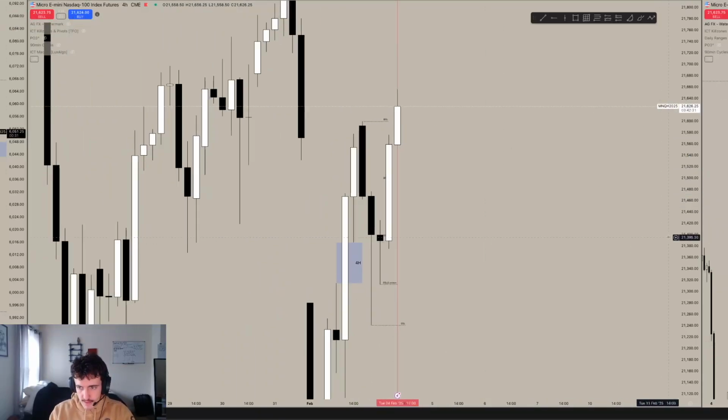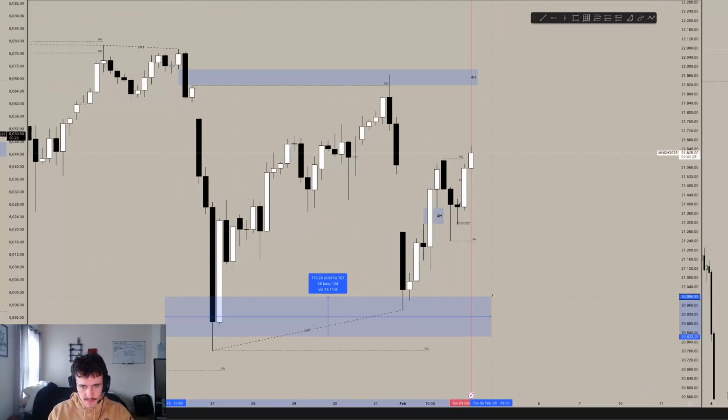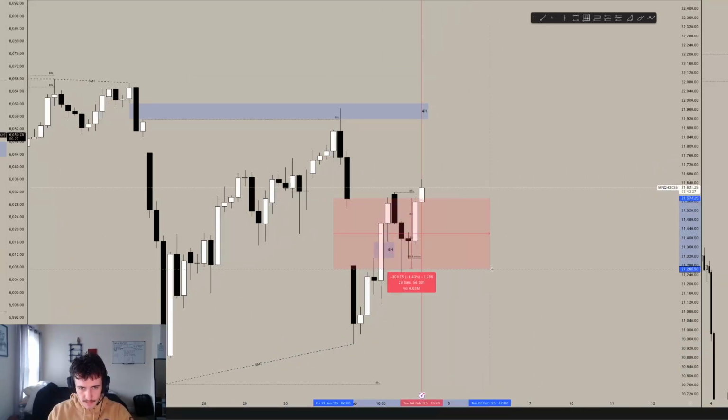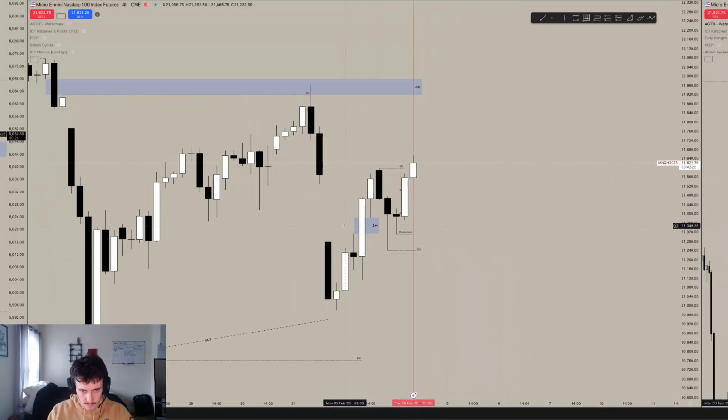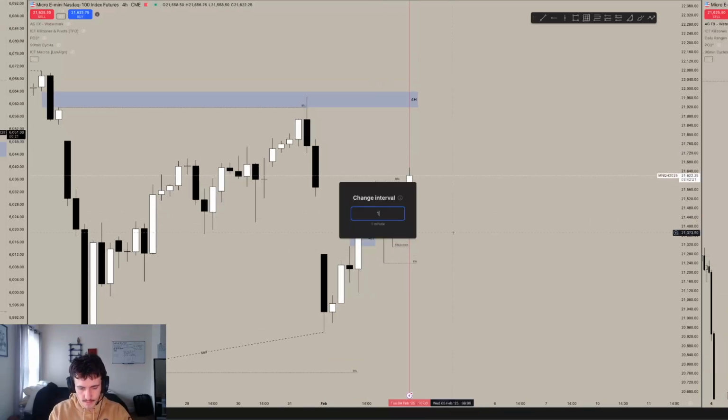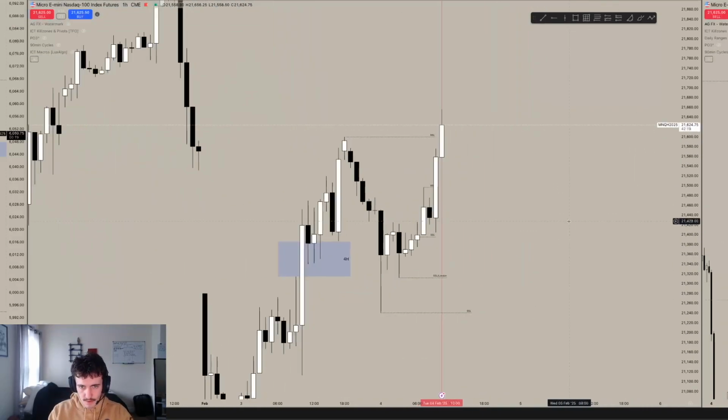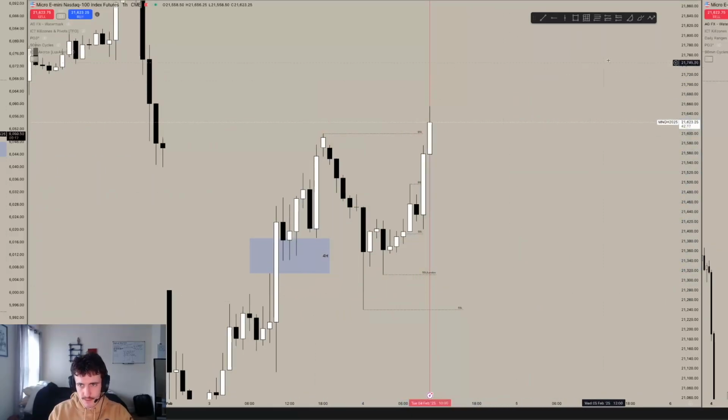So, going into today, we were kind of watching two things. We have this external SMT. We inverse the weekly opening gap. We have this bullish 4 hour right here, and we're reacting on this one thing. So I zoom in a little more. The thing is, a pullback to an imbalance is always going to be a buy model. It's kind of like how it works.